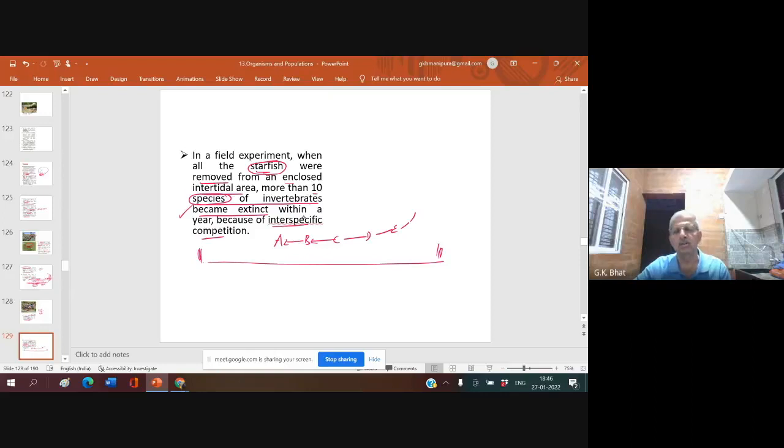So when Pisaster got removed, the others survived, but all these different species started competing with each other and ultimately became extinct. This is what you come across in nature. Therefore, it is very important that there should always be a prey-predator relationship. Have you understood this?